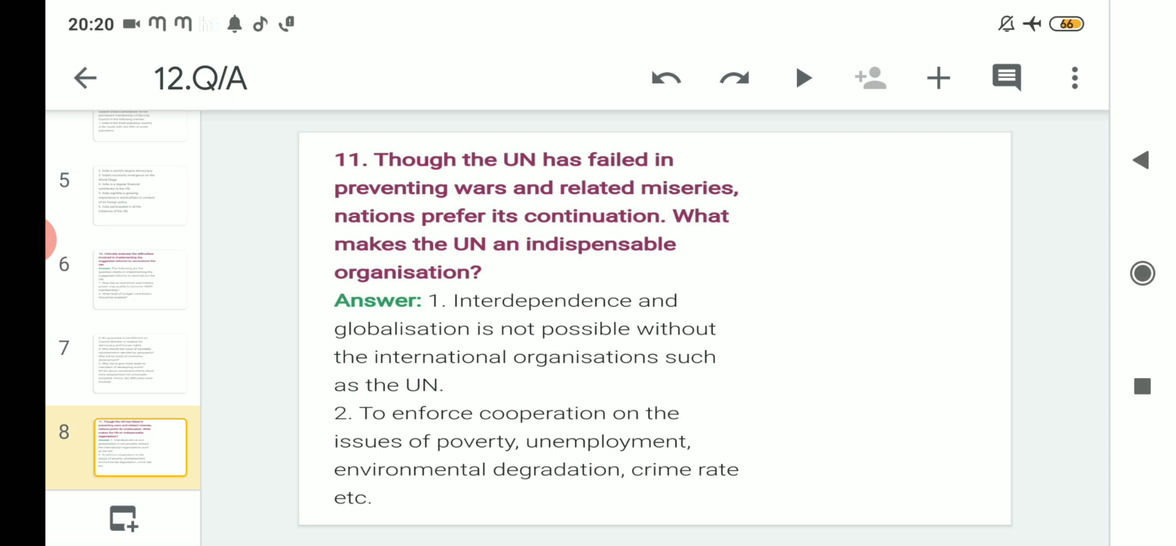After that, to enforce cooperation on the issues of poverty, unemployment, environmental degradation, crime rate, etc. The second most important point is that if we want problems like poverty, unemployment, environmental degradation and crime rate to decrease, then we should do it in a cooperative way. And if the UN is there, then what will happen? The member countries will abide by the UN Charter, so that they will all together cooperate with each other to fight these problems.